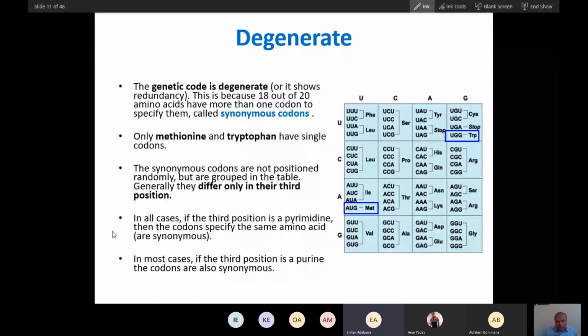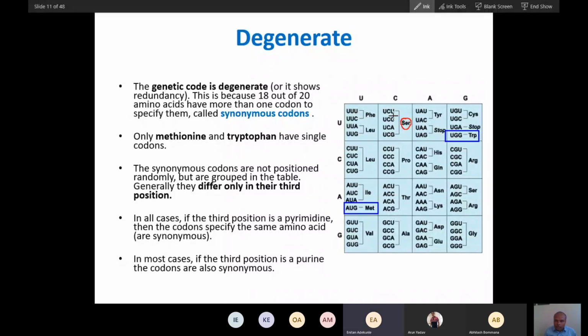You can see the degeneracy of codons here. Can you see the serine? This is serine. For this serine amino acid, you have got 5 codons. Not only 5 codons; here you can see 2 more codons. So 6 codons code for serine.